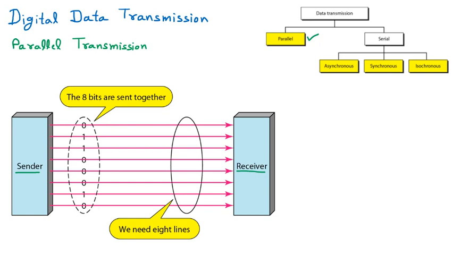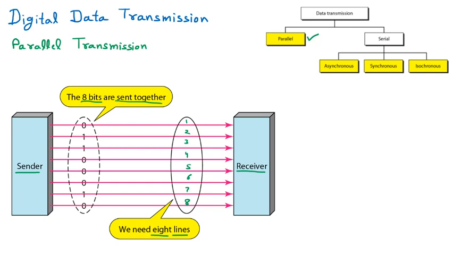Let us suppose that I have to send 8 bits. 8 bits can be sent together, meaning at a time I can send 8 bits. For that we have 8 lines. We can even count them: 1, 2, 3, 4, 5, 6, 7 and 8. So these are the 8 lines, and out of that we can send the 8 bits.